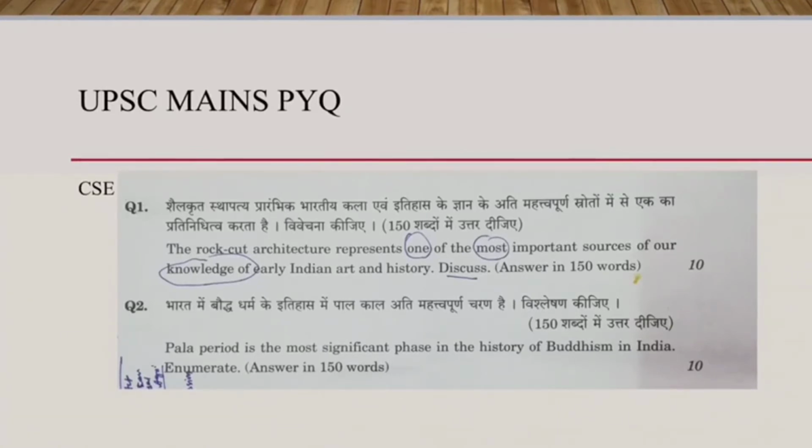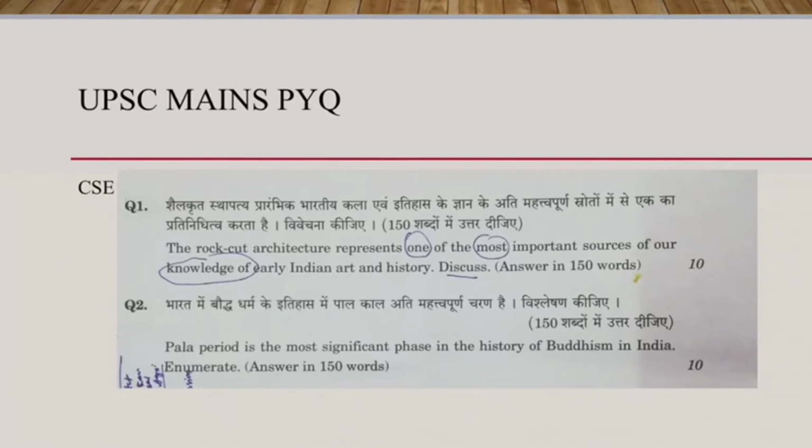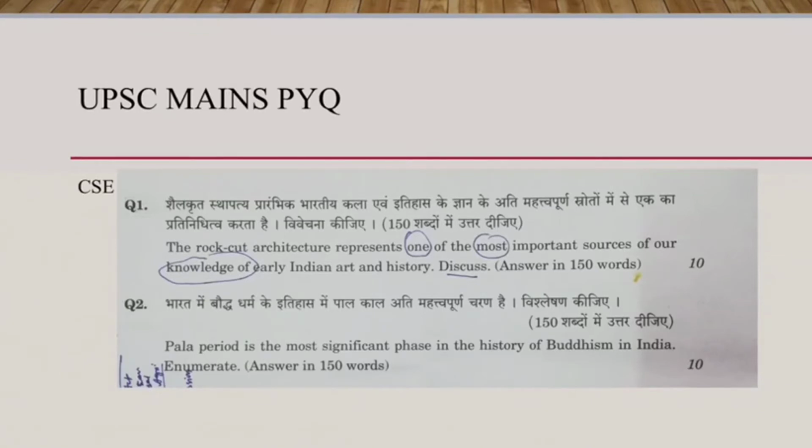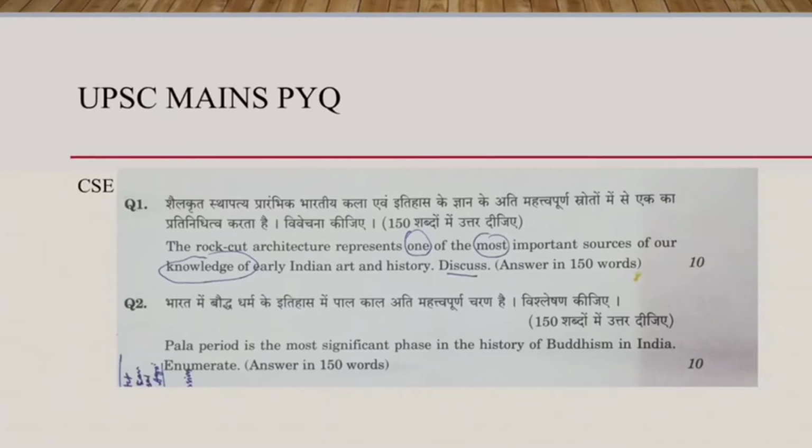The first question: the rock architecture represents one of the most important sources of our knowledge of early Indian art and history. Discuss. The keyword here is architecture.